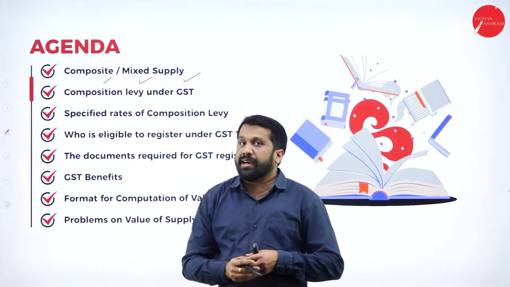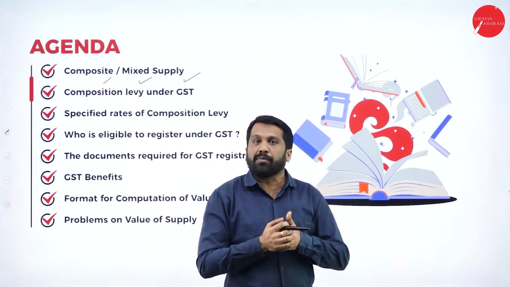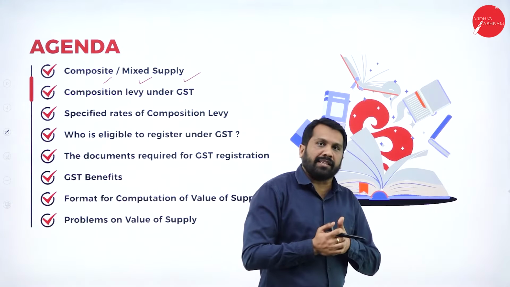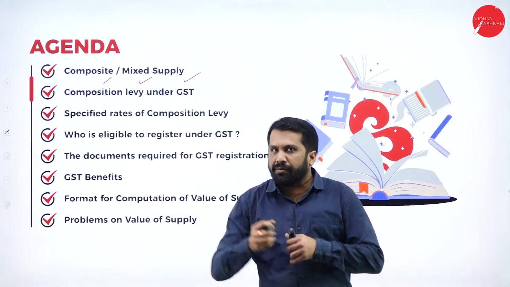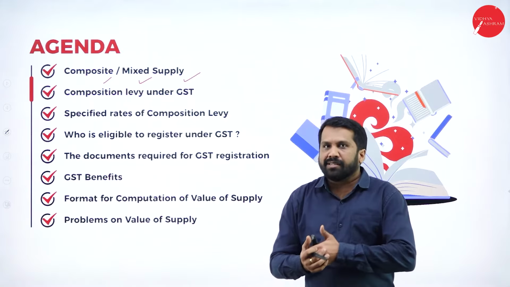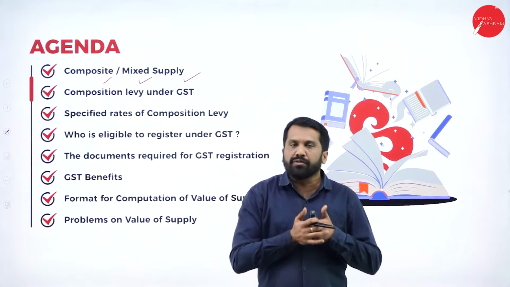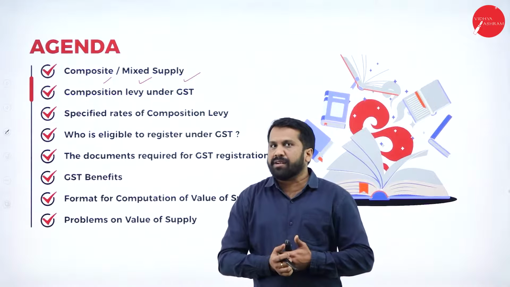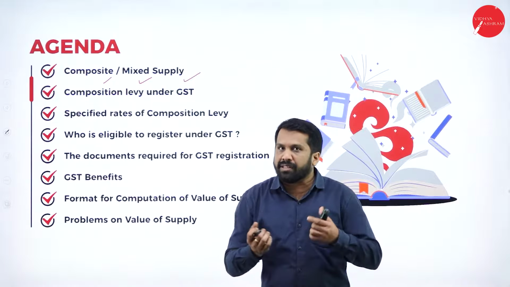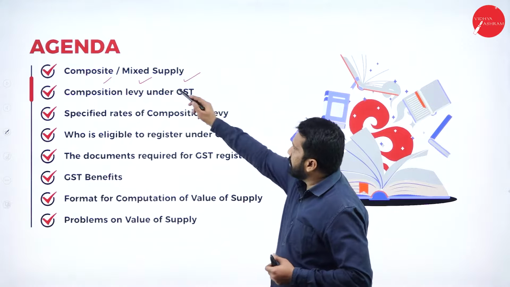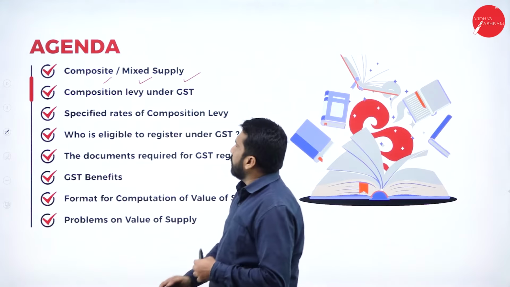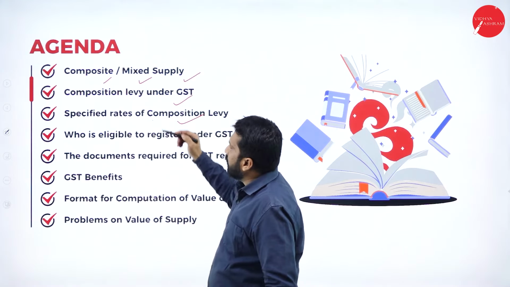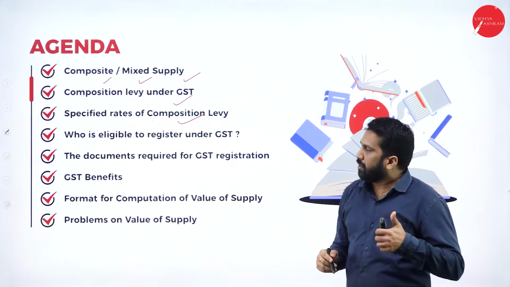Mixed supply, as I told you, is like a gift item where many items are there. For example, you got a bonus for Diwali. On that, in a basket, they will give you chocolates, snacks, dry fruits, all put together. Even though you can buy fruits, dry fruits and chocolates separately, they give it in a single box. That we call mixed supply. Then composition levy under GST, with specified rates for composition levy. We'll do one small problem on composition tax.